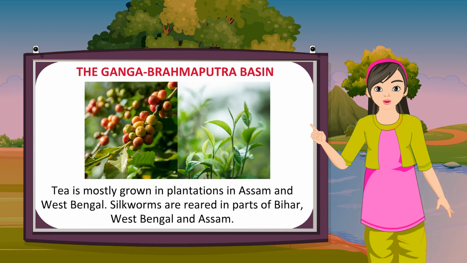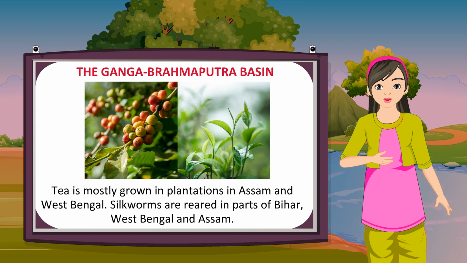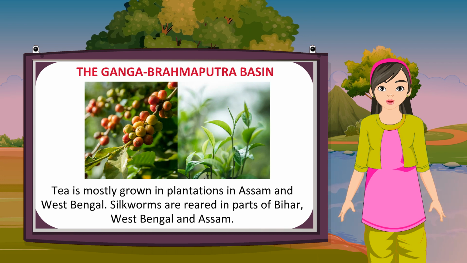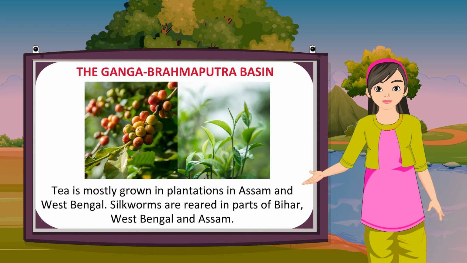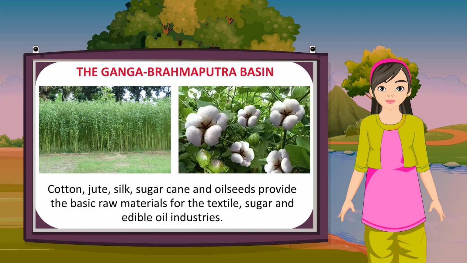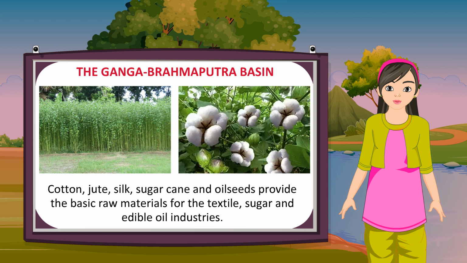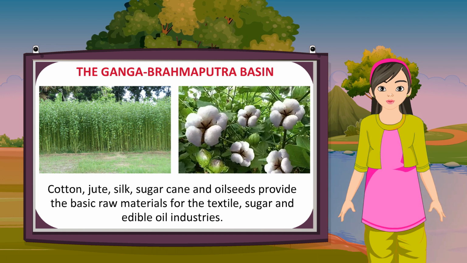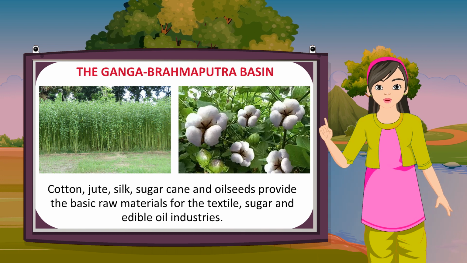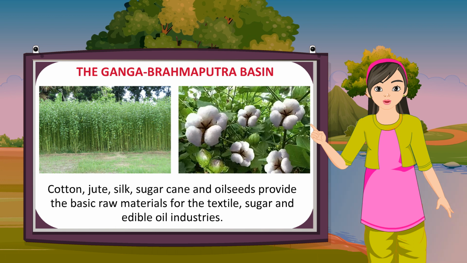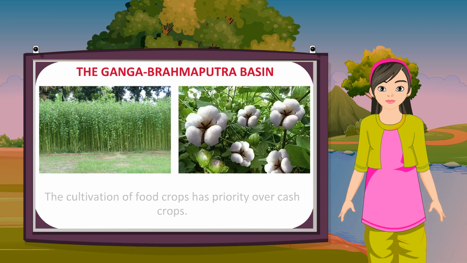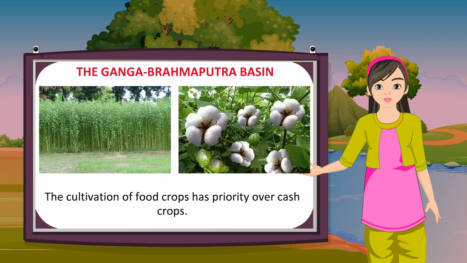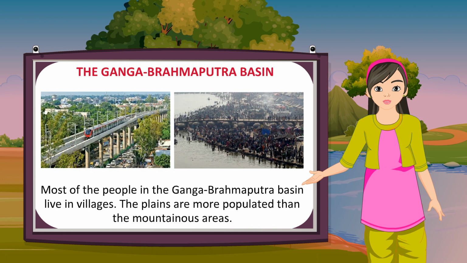Tea is mostly grown in plantations in Assam and West Bengal. Silkworms are reared in parts of Bihar, West Bengal and Assam. Cotton, jute, silk, sugarcane and oilseeds provide the basic raw materials for the textile, sugar and edible oil industries. The cultivation of food crops has priority over cash crops.